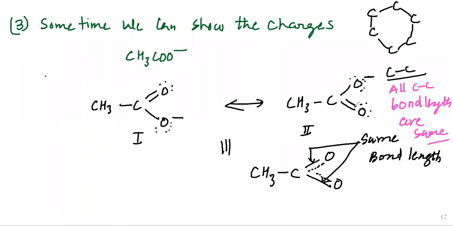So how do we show these bonds moving? You can see that the 2 electrons of this bond go onto oxygen, and here oxygen has 6 electrons, and these 2 electrons from oxygen come and make the bond so that we can get this structure.